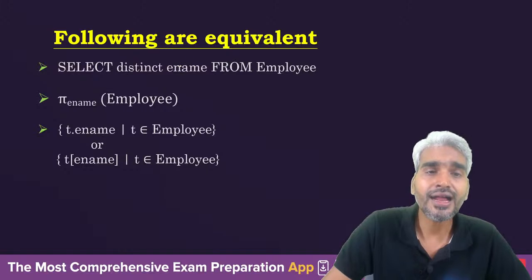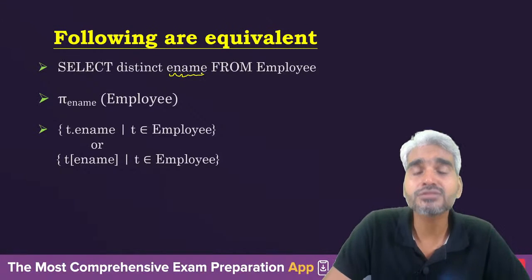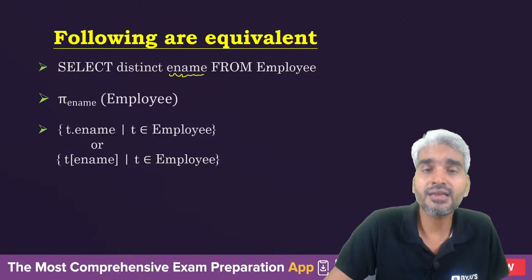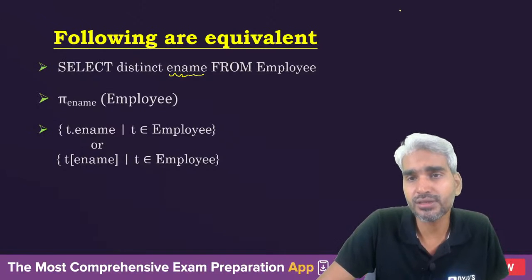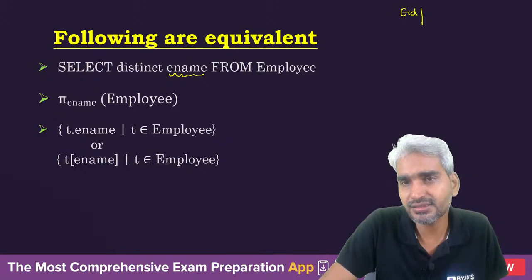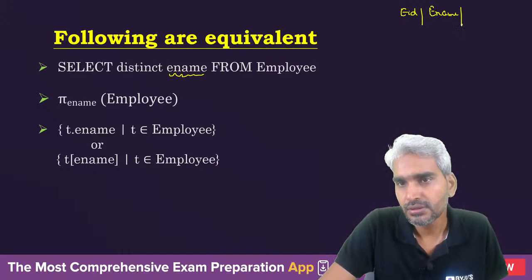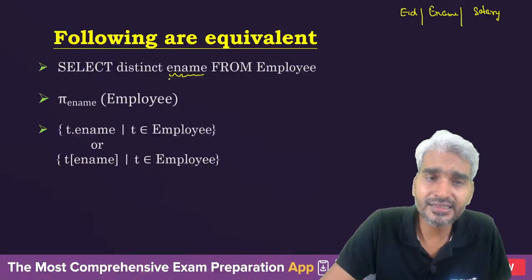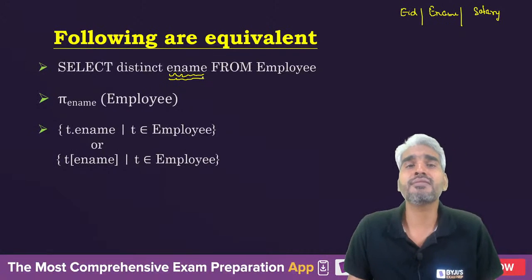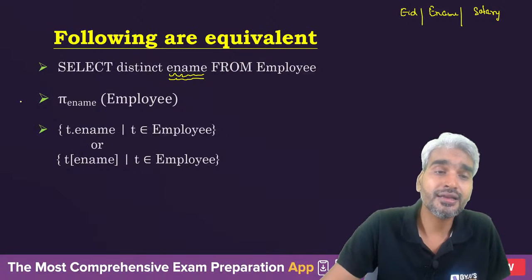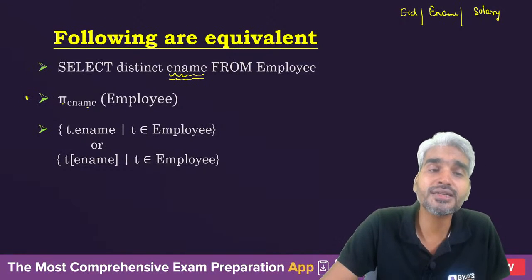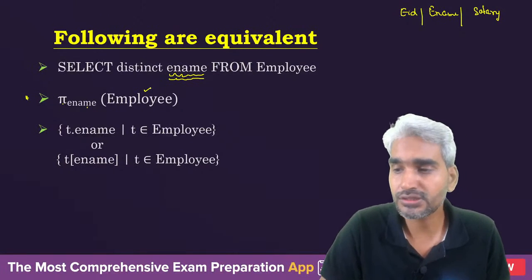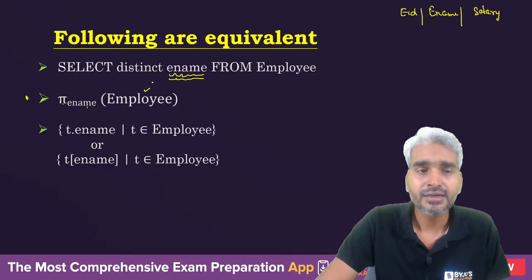When you want to project everything from the employee table, that's a different thing. But if I tell you to project only names of the employee, in the employee table there may be various attributes. Let's see, there are EIDs, there are E name, there is salary, there may be various attributes in this table employee. But we are interested only in the names of employee. So what will you do? Here in the relational algebra, you will simply say project E name from the table employee.